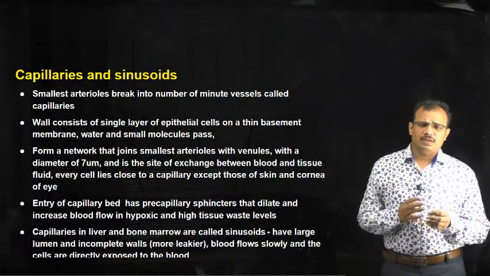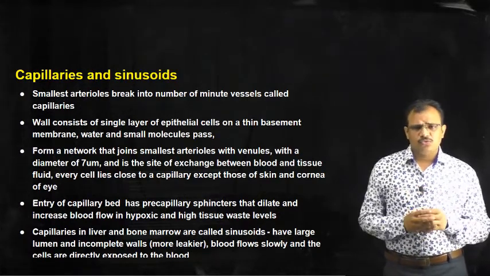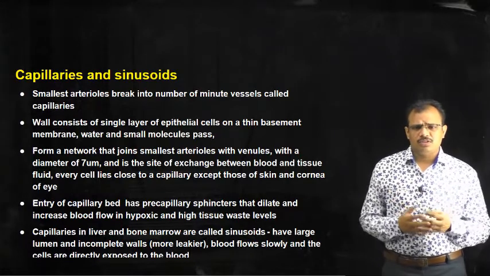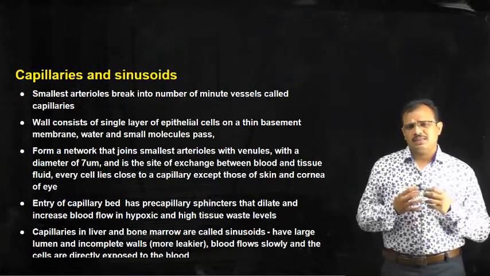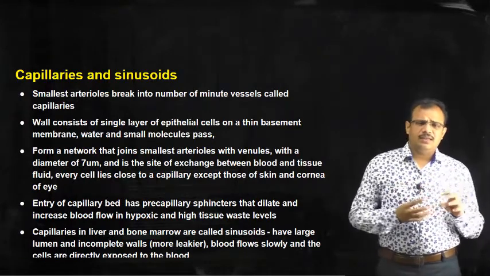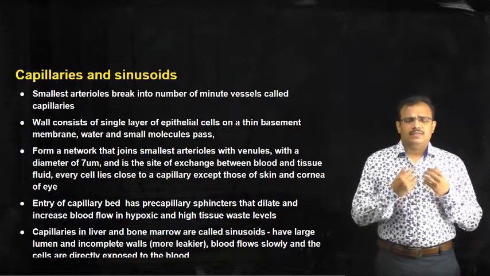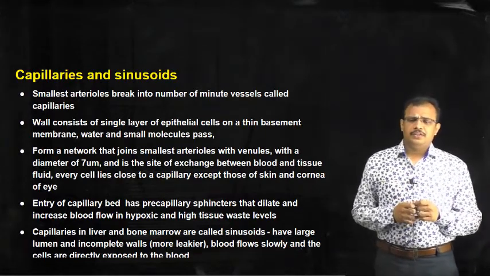So, if there is a hypoxic condition, meaning reduced oxygen in the tissues, or if there is more waste in the tissues, these sphincters will open, leading to dilation of capillaries, and they will deliver more oxygen and collect more waste.